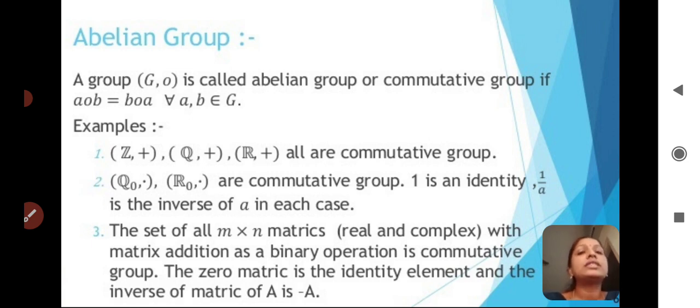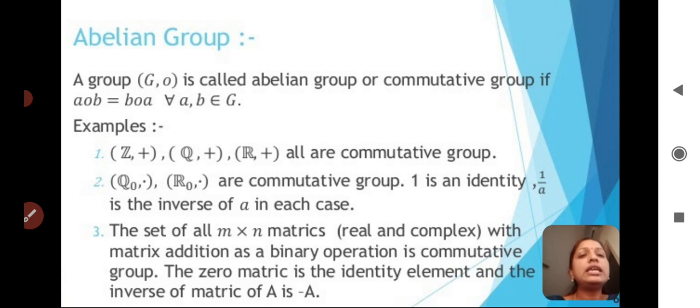Next, Q is nothing but the rational numbers, Q comma plus. So the set of rational numbers under addition will form a commutative group. Next, R is nothing but the real numbers, R comma plus. Under addition, the set of real numbers will form a commutative group.